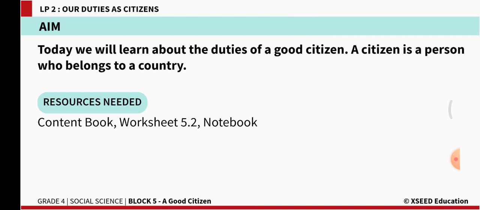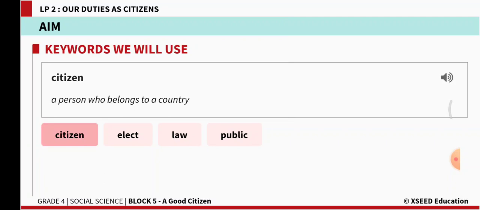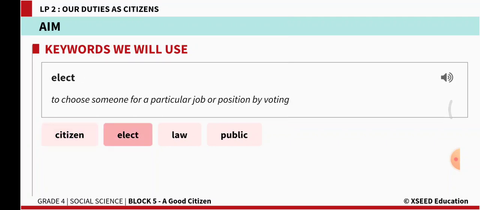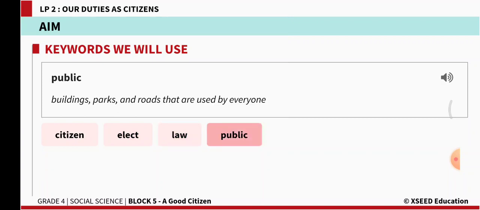A citizen is a person who belongs to a country. So keep your books ready, content book, worksheet 5.2 and notebook. The keywords that we are going to learn today are citizen, a person who belongs to a country; elect, to choose someone for a particular job or position by voting; law, rule that we should follow; public, building parks and roads that are used by everyone.